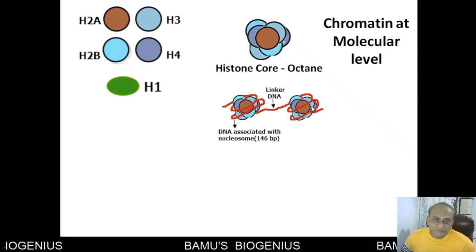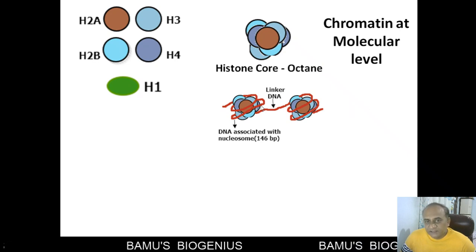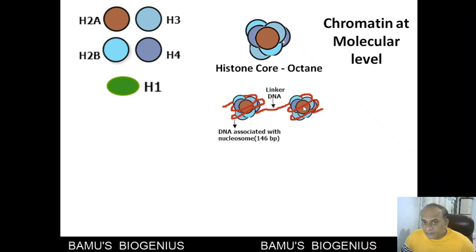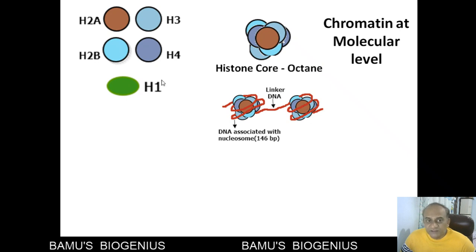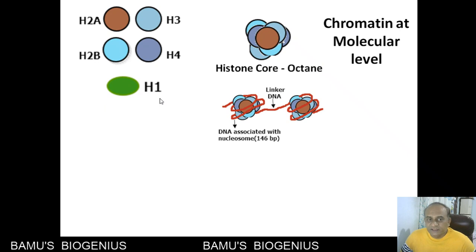This is the simplest 10 nanometer structure of the DNA, also called the nucleosome fiber. Then this nucleosome fiber is compacted further with the help of another histone protein called H1.